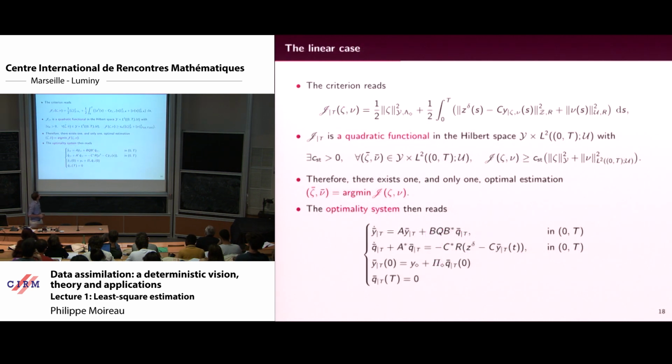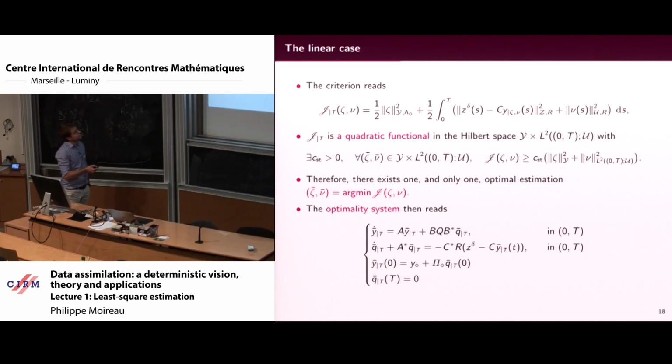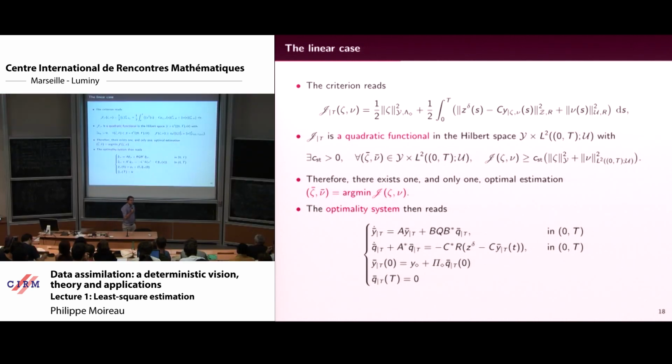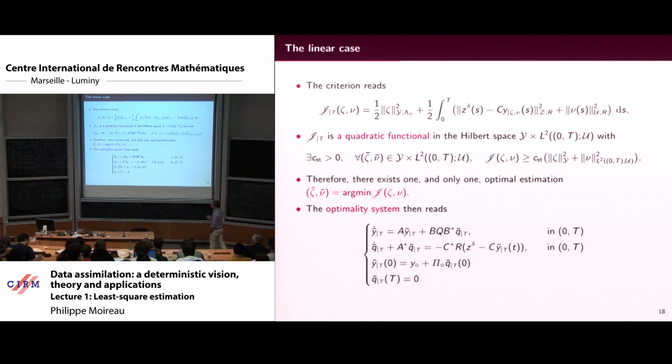Let me maybe show you what you have in the linear case. So the criteria reads something like that. Everything is linear. Actually, in this case, you can prove that you have a quadratic functional, so everything is well posed. There exists one and only one optimal estimation, and the optimal system then reads like that.